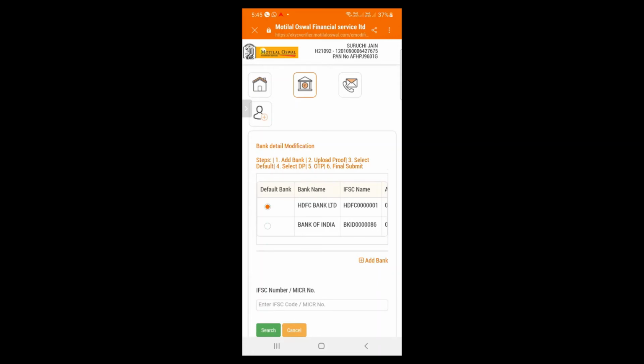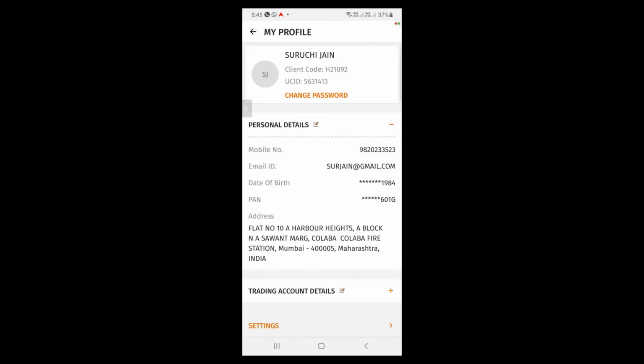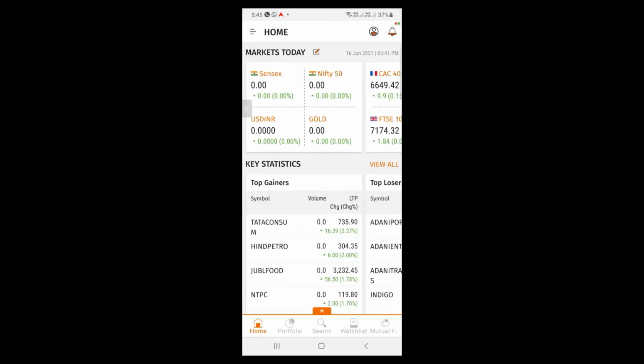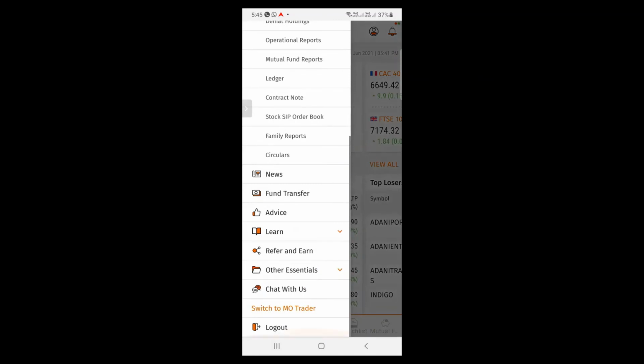Coming to the last point of this presentation, on MOGE, and clicking here on the left hand side top menu icon. Further, you need to click the chat with us option, third last option in the menu bar.